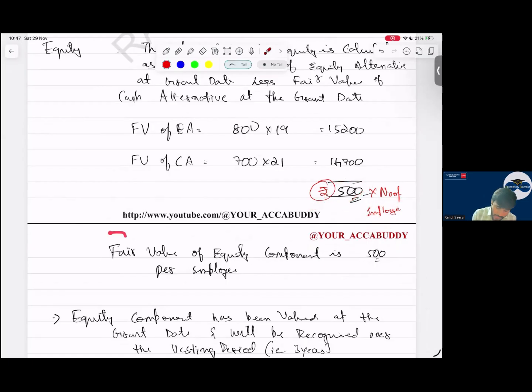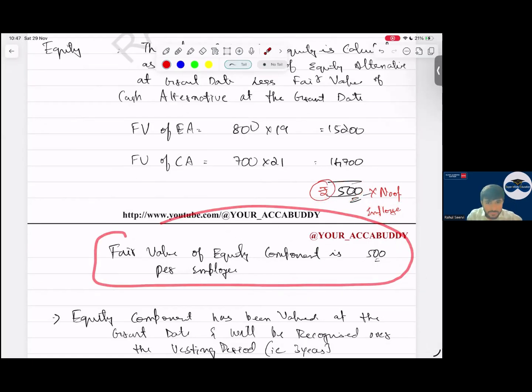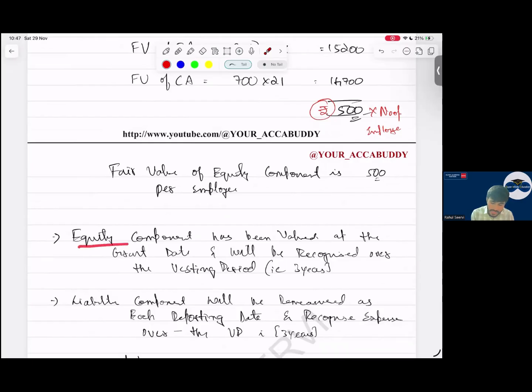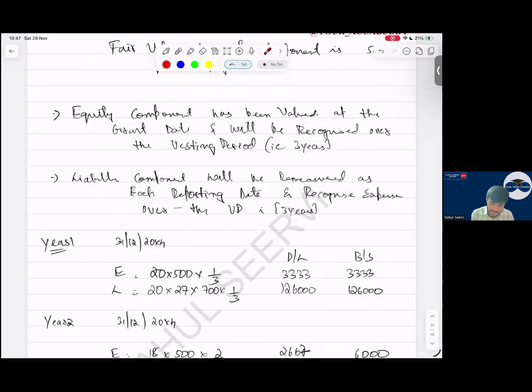Fair value of the equity component is what, sir? 500 per employee. The equity component has been valued at the grant date and will be recognized over the vesting period, for 3 years. The liability component will be measured at each reporting date and recognized as an expense over the period.